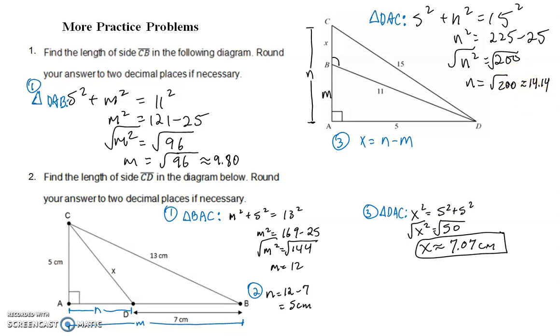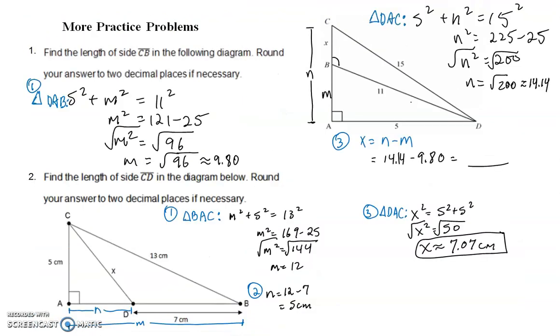And to find out the final answer, you simply subtract the length of CA, which is N, and subtract the length of AB, which is the M, 9.80. Okay, and you get your answer.